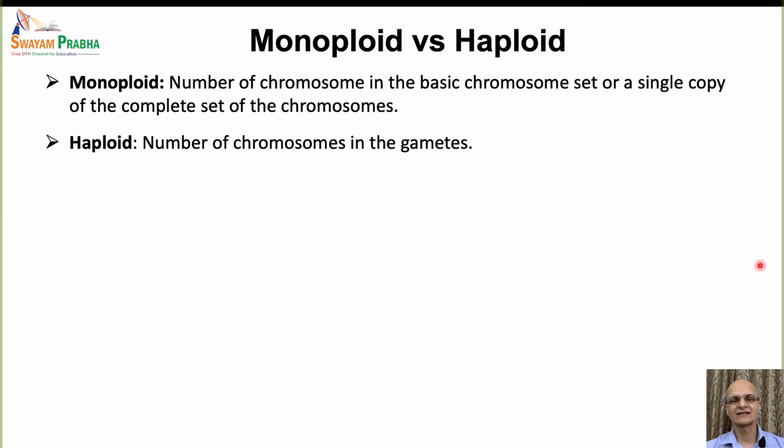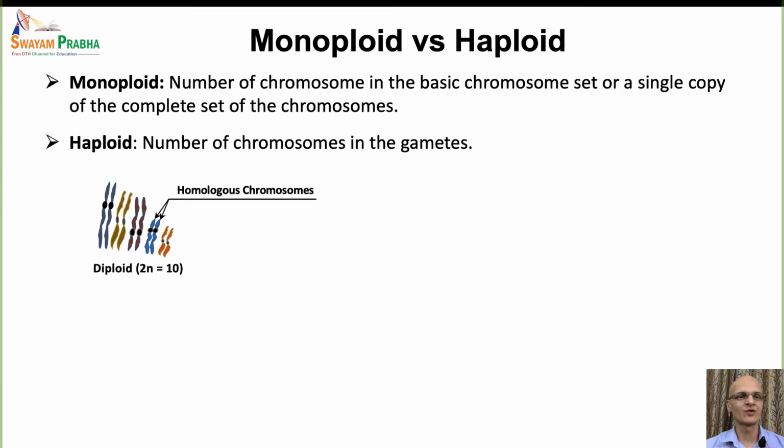And haploidy is the number of chromosomes in the gametes of an individual. So let's study some examples and learn monoploidy versus haploidy. So here is a diploid condition. There are 5 pairs of chromosomes, that is 2n is equal to 10, and these are homologous chromosomes.